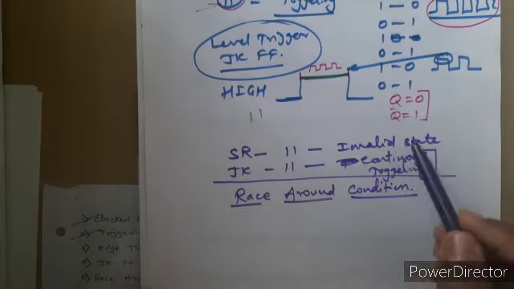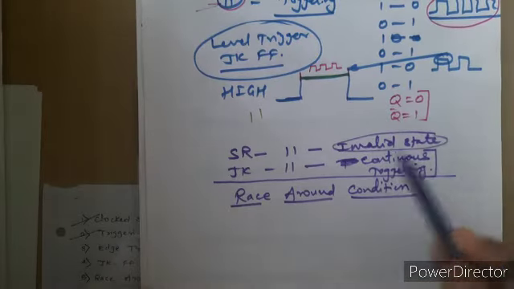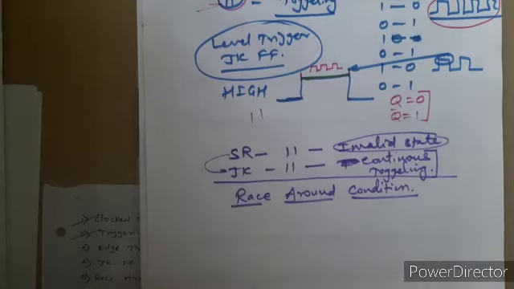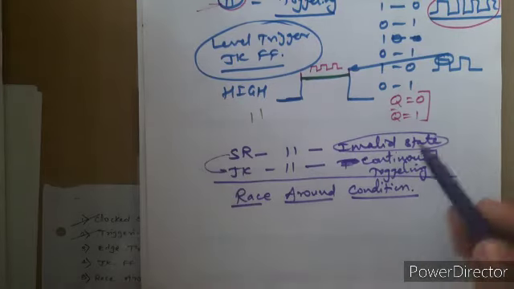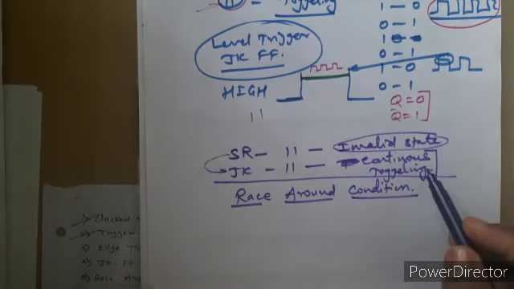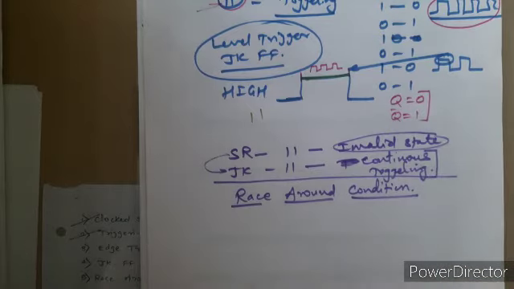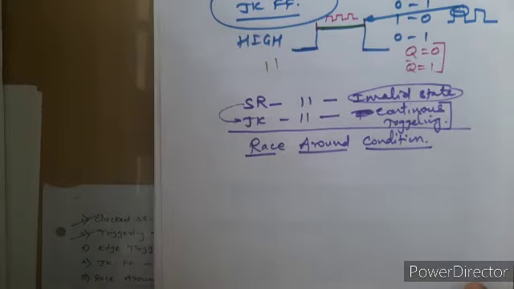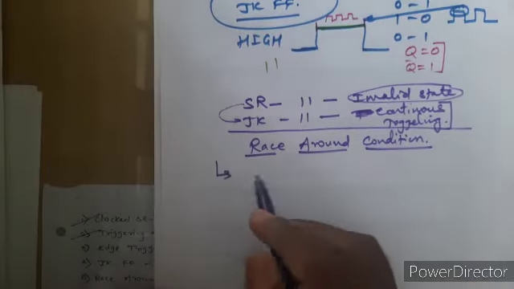Now, in the SR flip-flop, this was an invalid state, which we overcame by converting the SR flip-flop to the JK flip-flop. Now, still we encounter another limitation or drawback. We need to overcome this limitation. How are we supposed to do that? By using